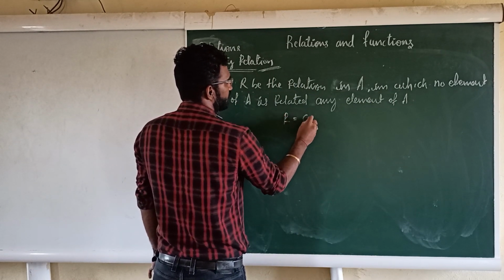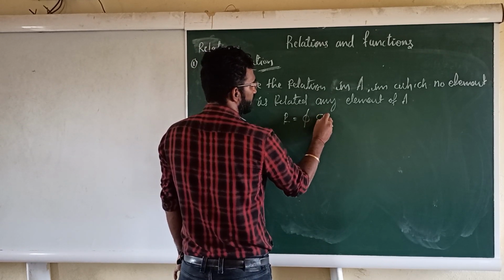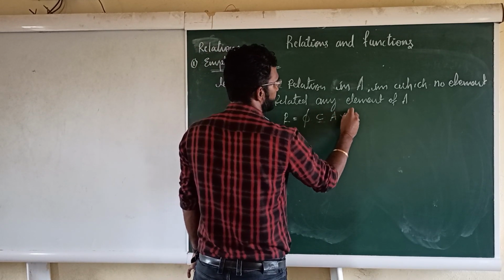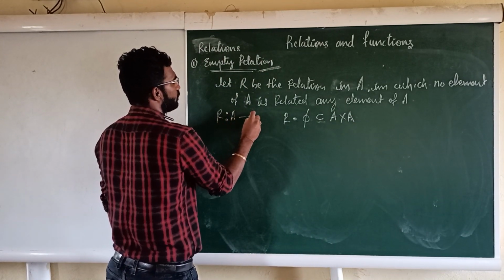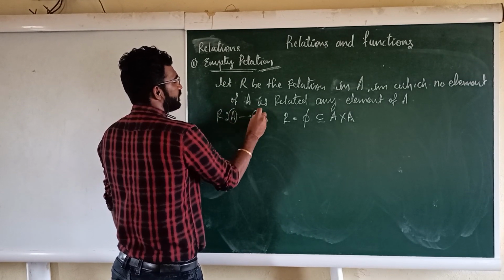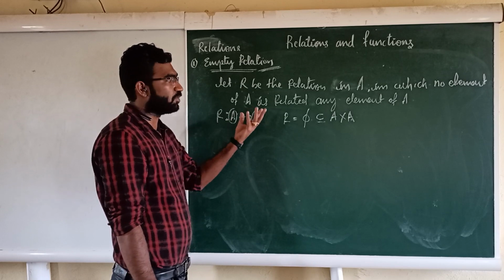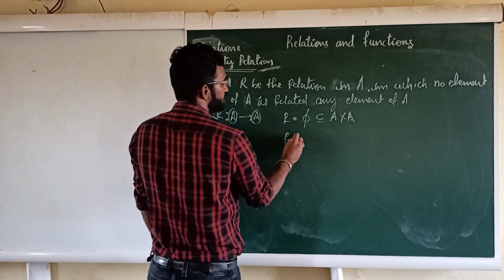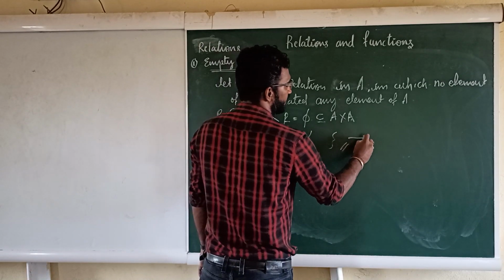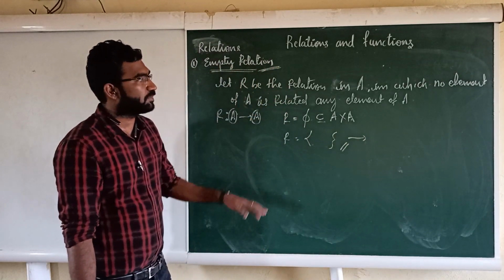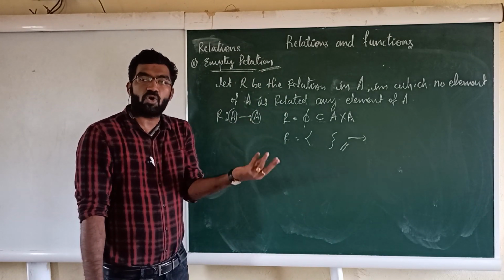This relation R, which is having an empty set, is called a null relation. It is always a subset of A cross A. If I am defining the relation from the set A to the set A, consider some elements are present in A, and consider some elements are present in the same A. If you write no elements in the ordered pairs, so empty, that relation is called an empty relation. So this is the formal definition of the empty relation: the relation in which no ordered pairs are present.